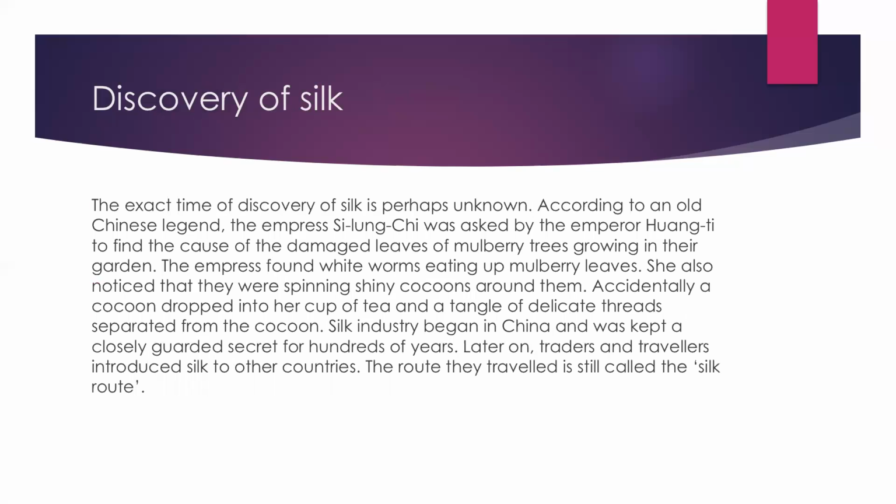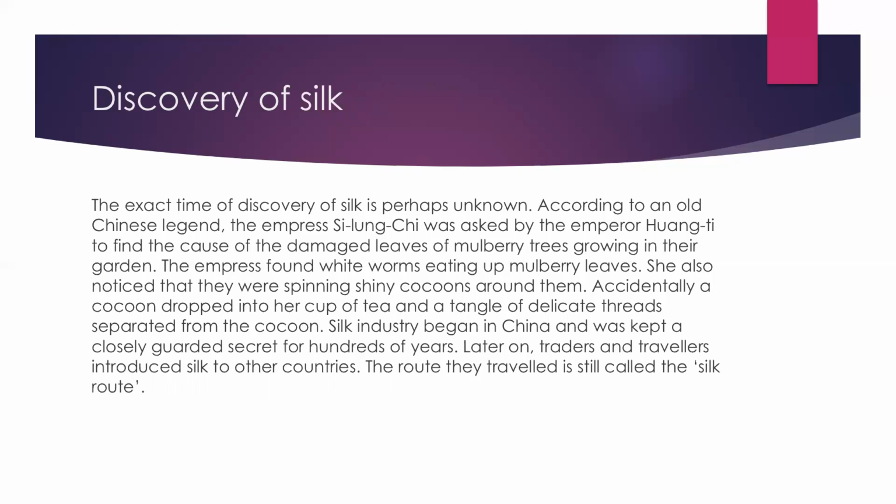Discovery of silk. The exact time of discovery of silk is perhaps unknown. According to an old Chinese legend, the Empress Si Lung Chi was asked by the Emperor Huang Ti to find the cause of the damaged leaves of mulberry trees growing in their garden. The Empress found white worms eating up mulberry leaves.